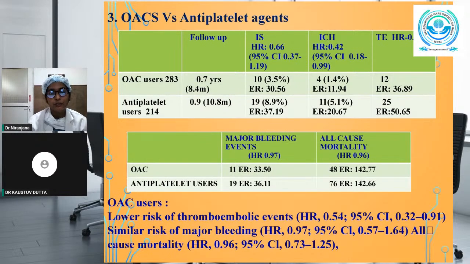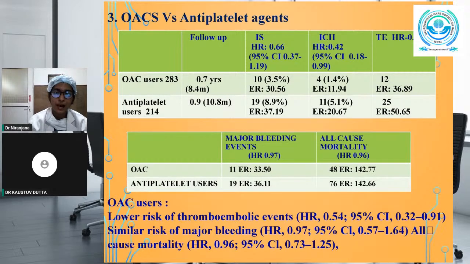ICH had occurred in 4 patients out of 283 in the OAC users group and in 11 patients in the antiplatelet users group, with the hazard ratio of 0.40. Thromboembolism had occurred in 12 participants in the OAC users and in 25 participants in the antiplatelet users, with the hazard ratio of 0.54.